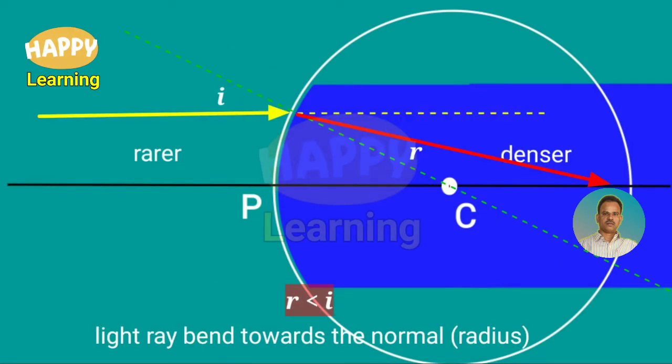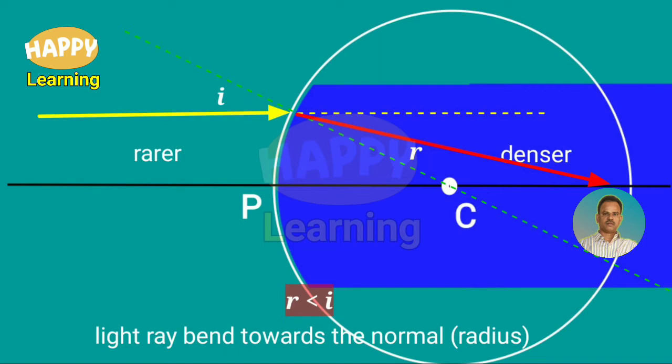Now, this is the case of a light ray trying to enter from rarer medium to denser medium, and the interface is curved. If you carefully observe, this yellow color light ray in the rarer medium is parallel to the principal axis. Draw a normal. A line passing through C is the normal. At the point where the incident ray touches the curved surface, draw a line passing through C, and that will be the normal.